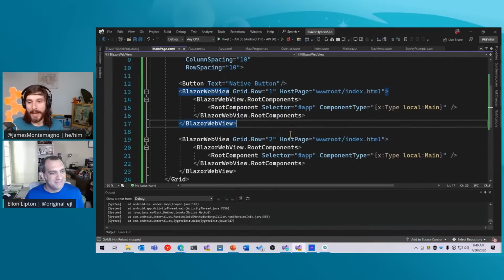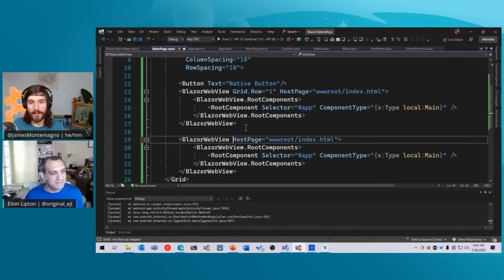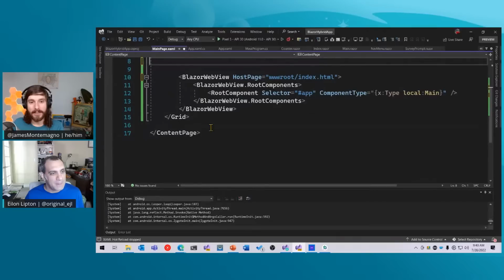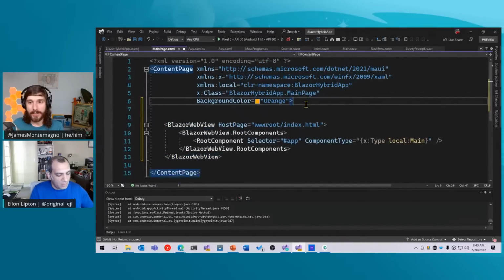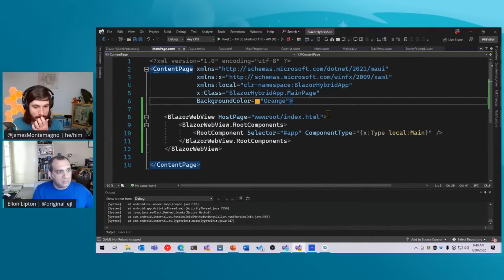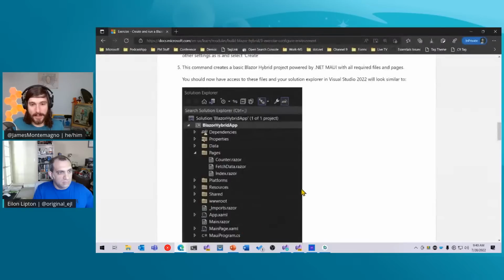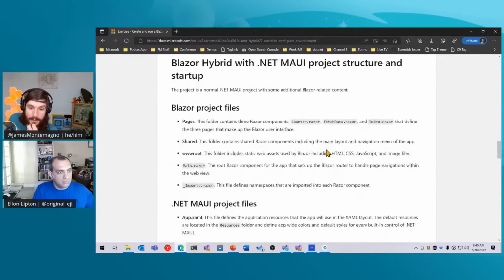So I'm going to go ahead and put this back to its original state. I'm just going to get rid of this stuff that we put in there. So there we go. Now it's going to look good. I can leave orange as the background. You're not going to see it. So let's go back over to here, and we've basically completed this section.